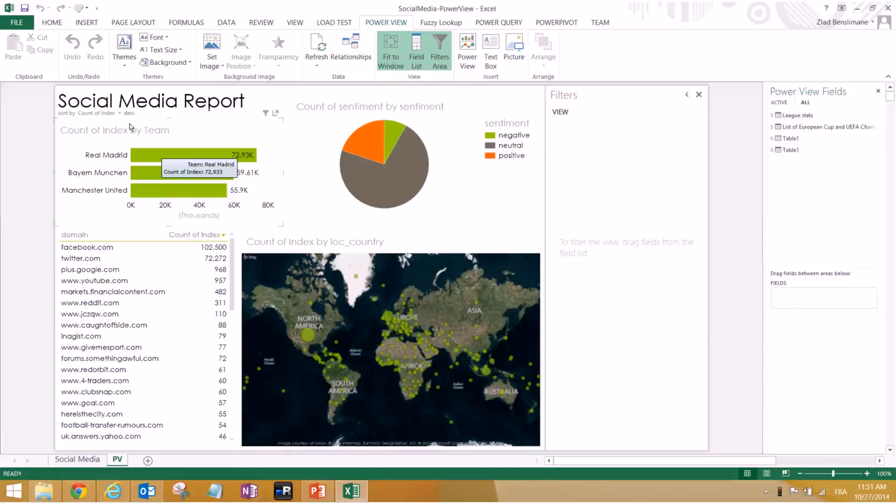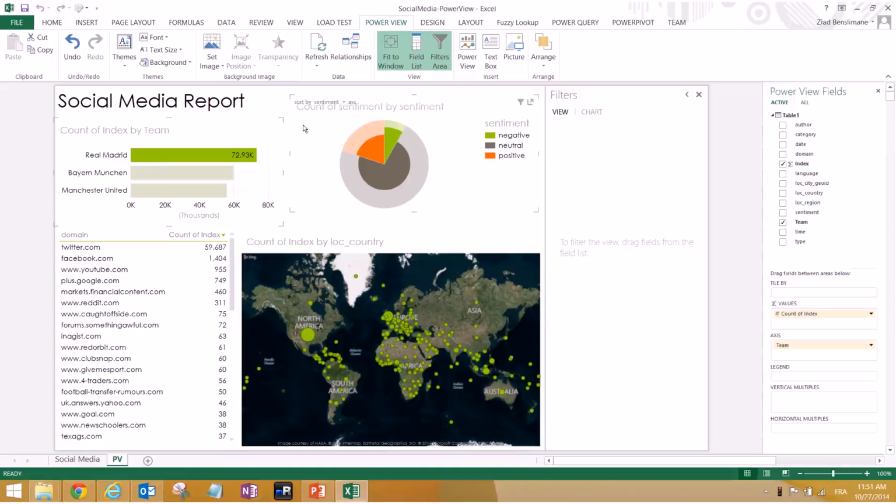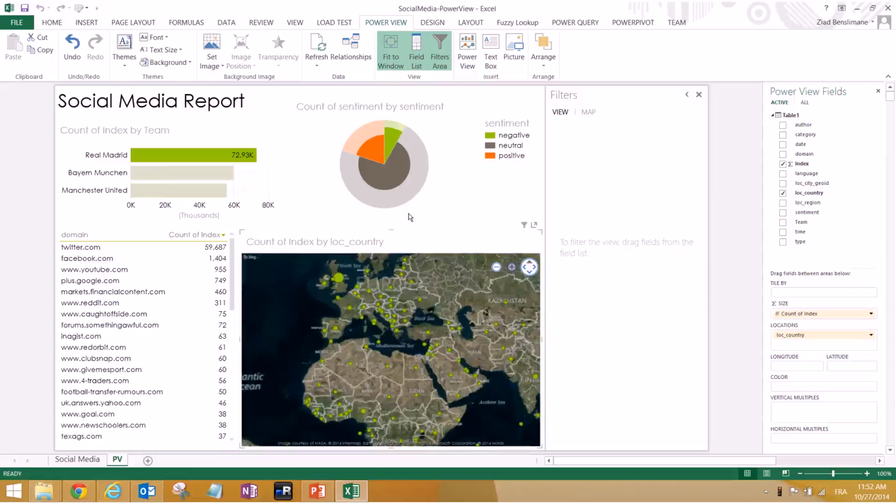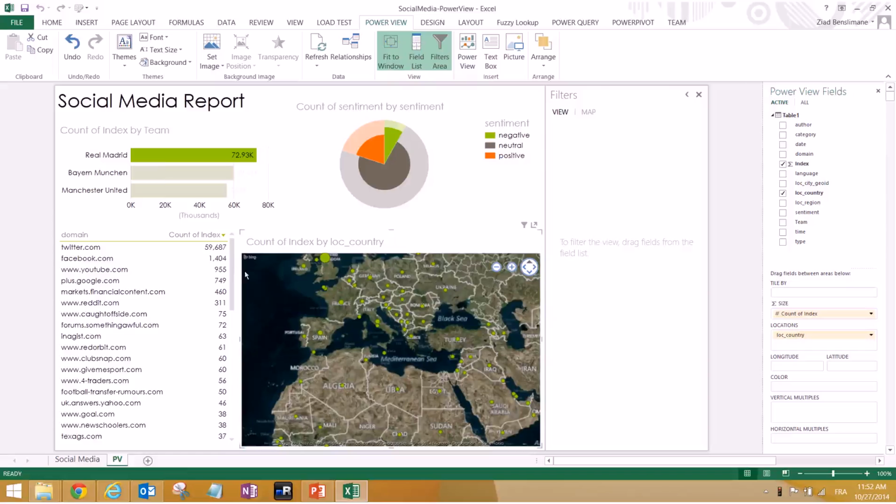So let's click on Real Madrid. We notice that it has more positive, so basically more positive than it has negatives over here. That is good enough. The domains, they got filtered automatically. Let me do it again so that you guys look at the domains, please. When I click on Madrid, everything gets sorted according to Madrid, and here where the conversations are coming from. So it's also connected. You can also zoom and stuff. We care about Portugal, so we can zoom, and we can see how much. 88, actually 88 conversations from Madrid from Portugal.